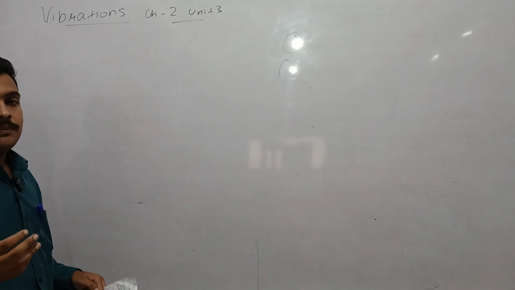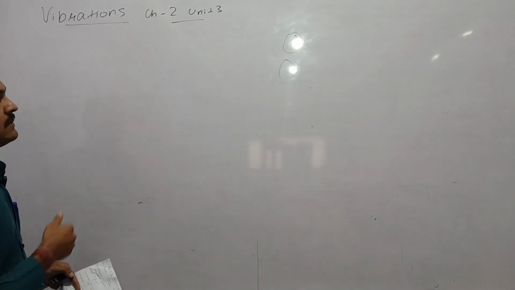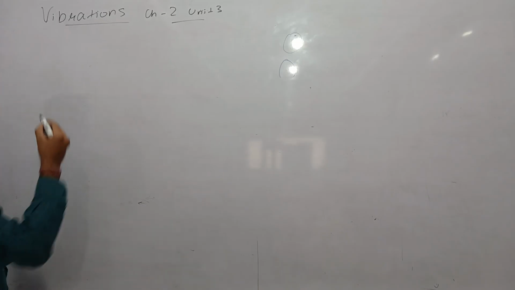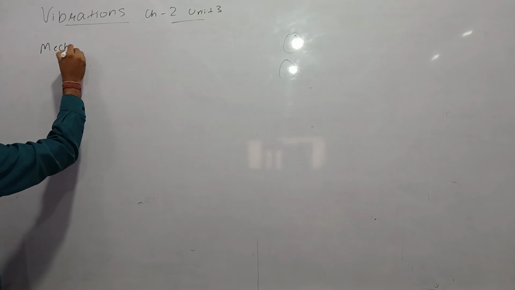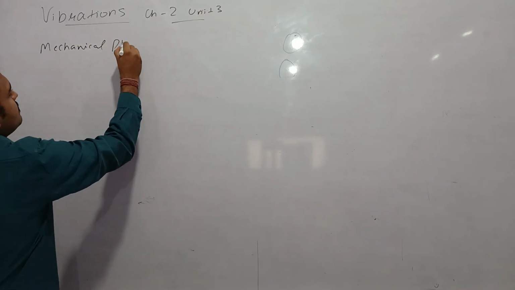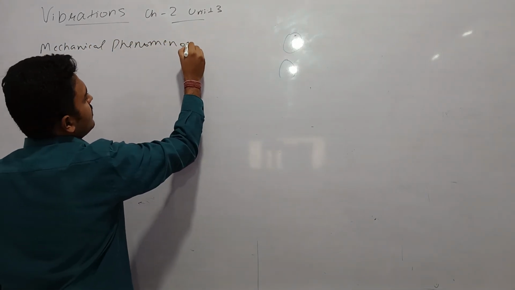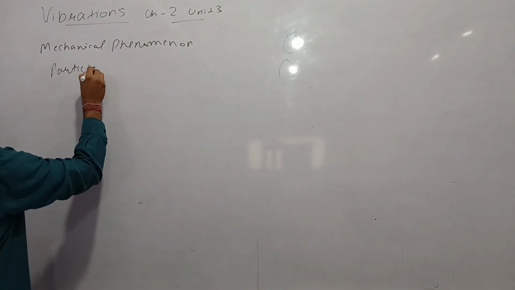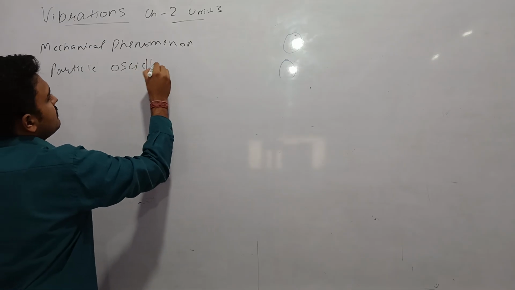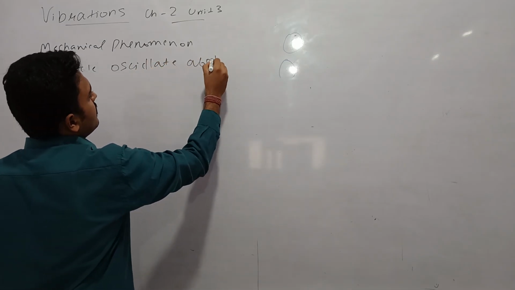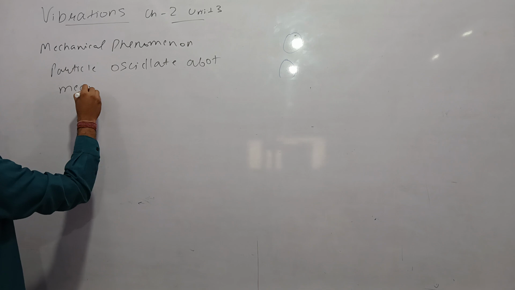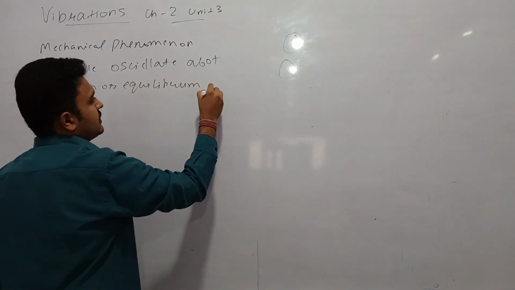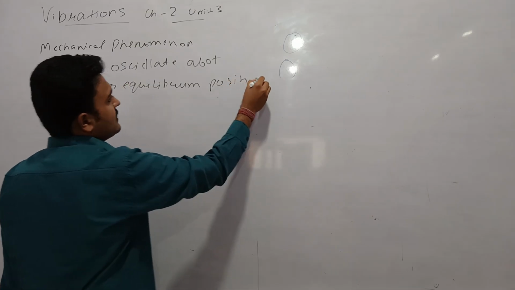Now is our second chapter of the chapter sound, and the chapter name is vibration, from Unit 3. So what is vibration? Vibration is a mechanical phenomenon in which the particles oscillate about the mean or equilibrium position. What does it mean?